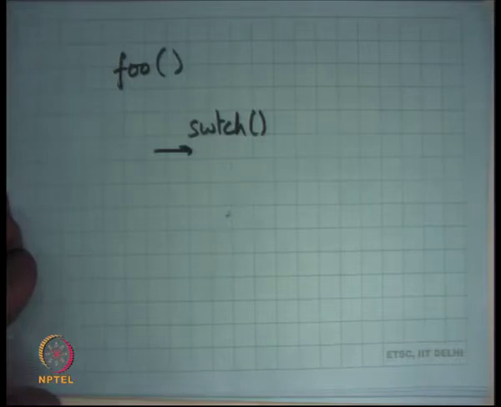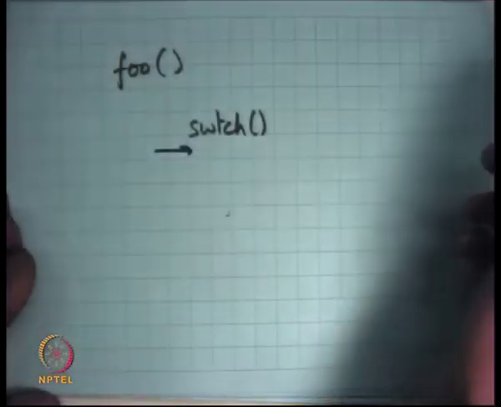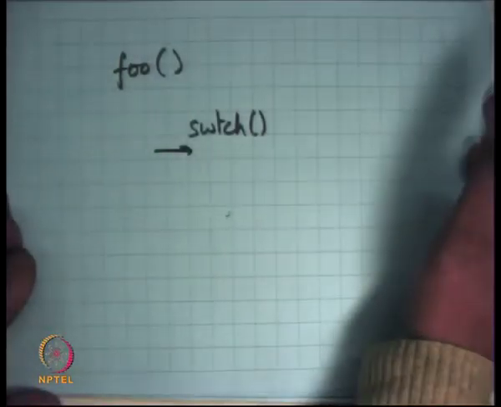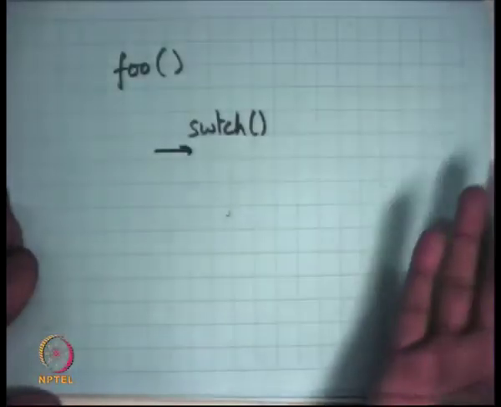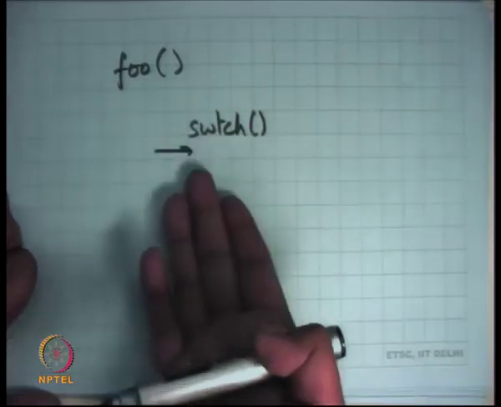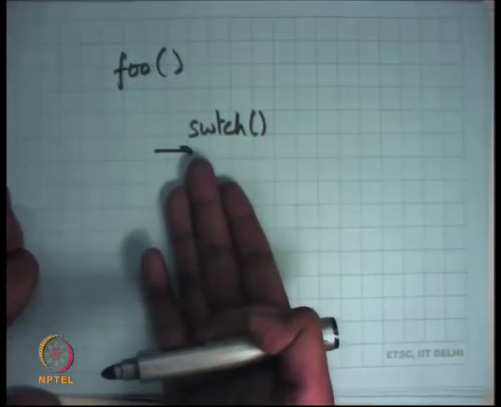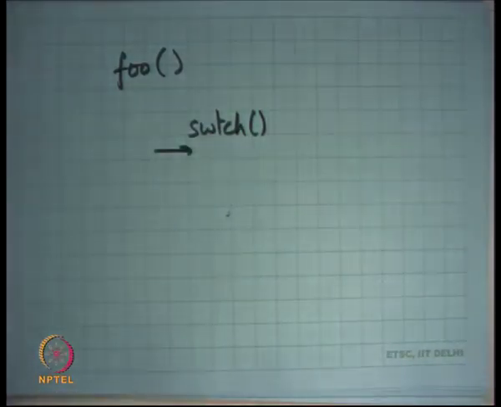It's going to start executing some other thread, and then that thread is going to call switch at some later time, and at that time I'm going to resume execution from here. So I don't immediately return from switch, I return from switch much later on another context switch. That's the difference.